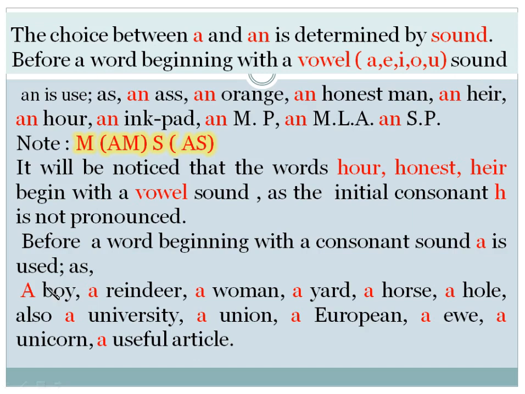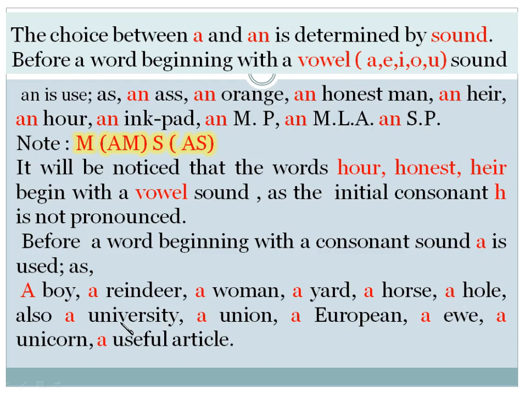Boy, the sound is a consonant sound, so we use A. A woman, A yard, consonant sound ya. A horse, H is also a consonant letter and a consonant sound here. A hall, consonant again.